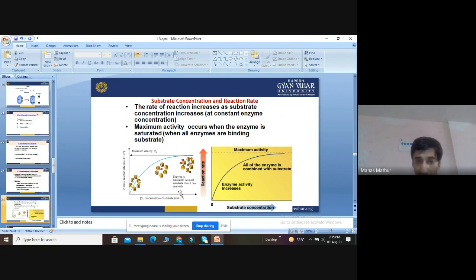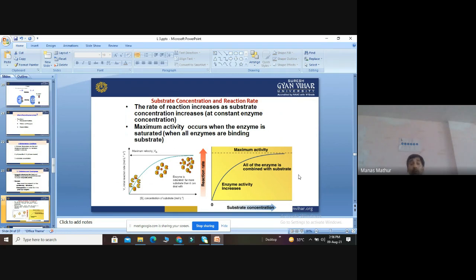The enzyme is saturated. Maximum activity occurs when the enzyme is saturated. When all the enzymes are bound to substrate, they will continue their reaction. But after some time, activity will be inhibited. Enzyme activity keeps increasing as all the enzymes bind with the substrate, and later on it becomes saturated.